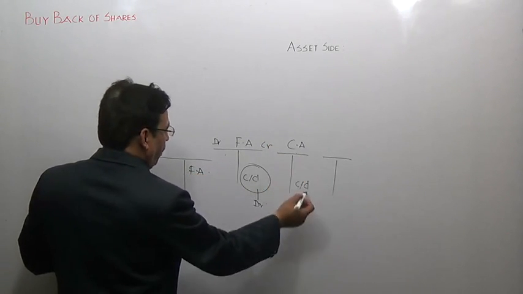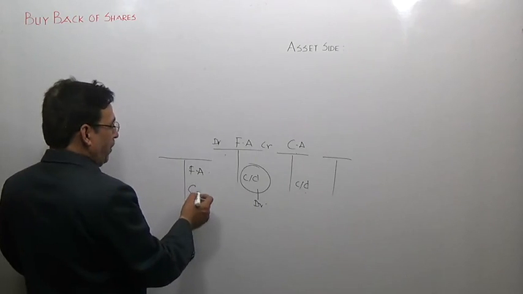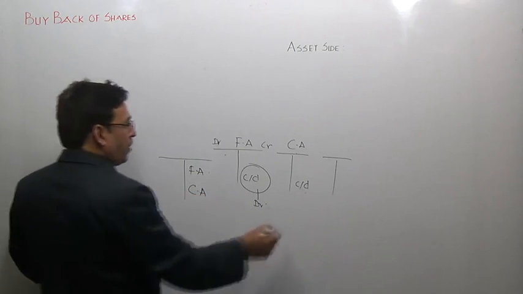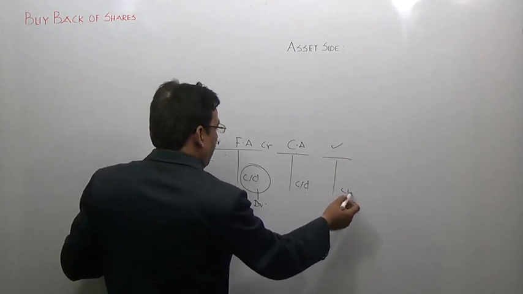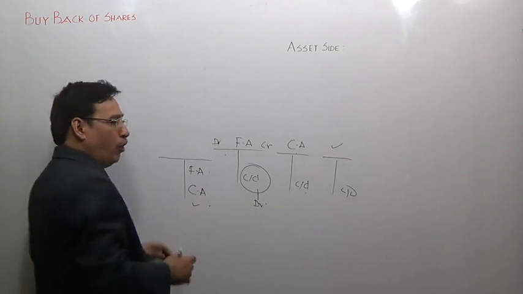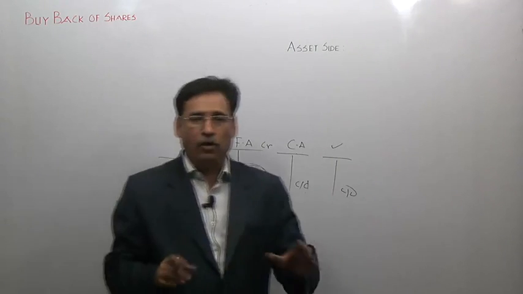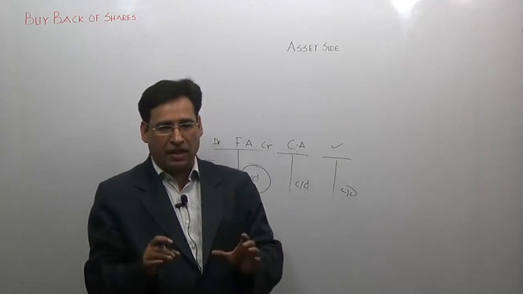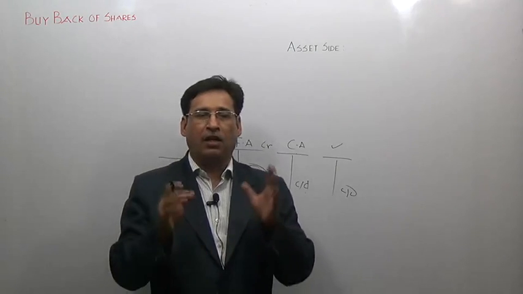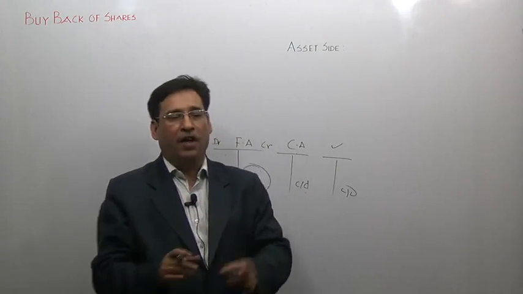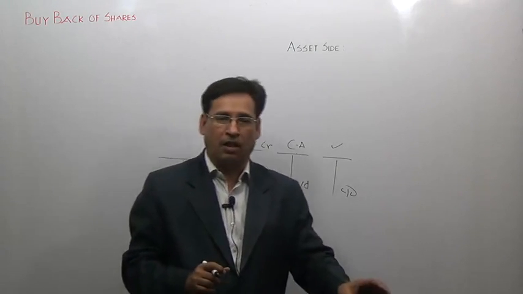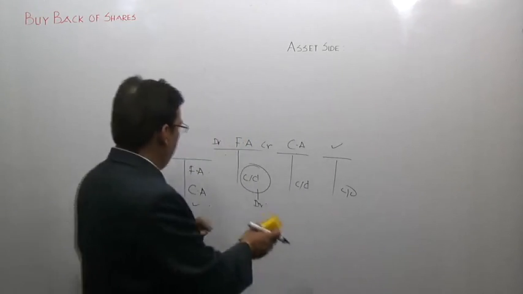Similarly, if in this particular account there is a debit balance, it will be written on the debit. Now, if in this account there is a debit balance, this account will also be written on the asset side. So, at this level, your answer should be that the asset side is nothing but a collection of accounts having debit balances at the end of the accounting year. Is it clear to you?